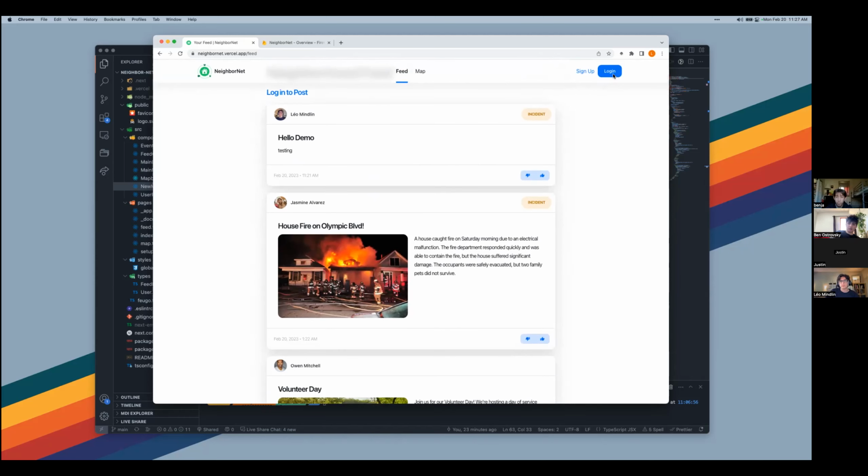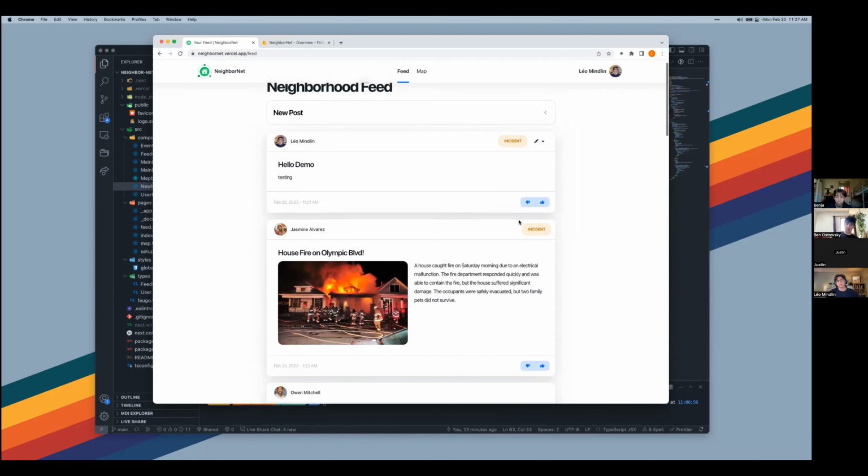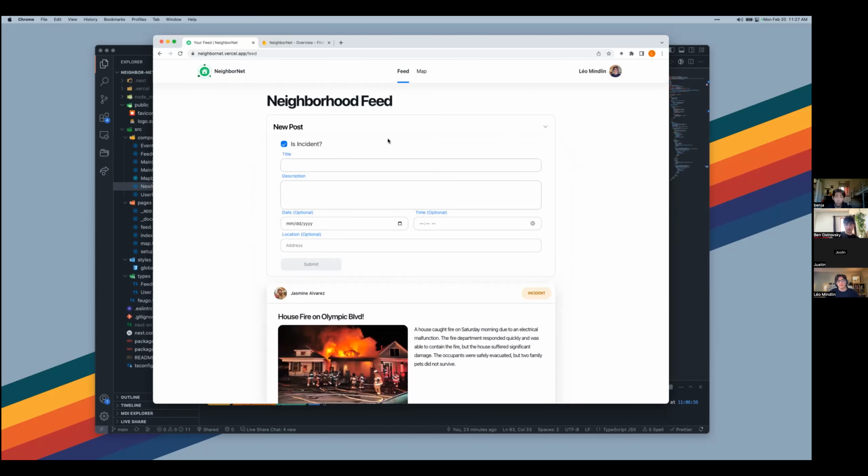Our app lets you post things as soon as you log in. You can create an account or log in if you have an account already. We use regex to make sure your email is correct, and we recommend strong passwords using password recommendations. You can edit your post or layout if you want to. Here's the post. We already have a post from a little demo before, but I'll delete this post just to show that. And then Ben can walk you through a new post.